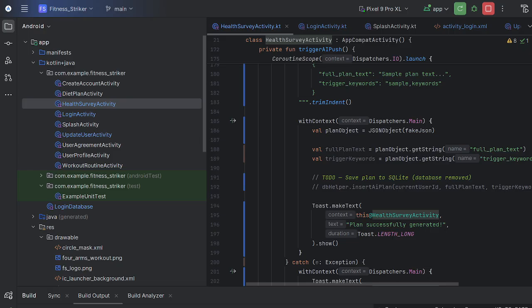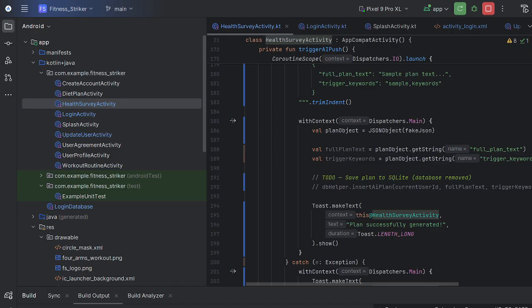It starts out with a simple splash screen that's very catchy and pleasant to look at, and basically it moves on to the signing in process. As you can see right here, we have create account, log in, update user, and sign in with Google, which is not working right now. I just added that. Anyways, continue on.